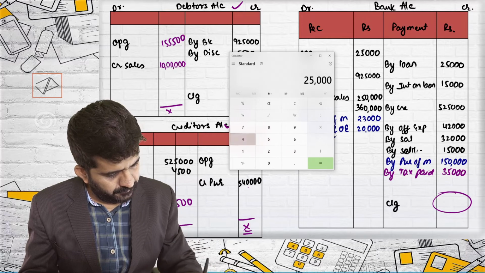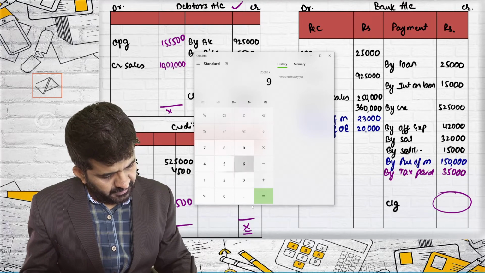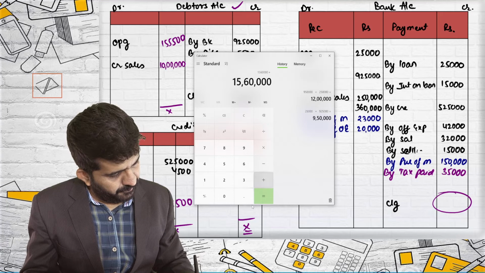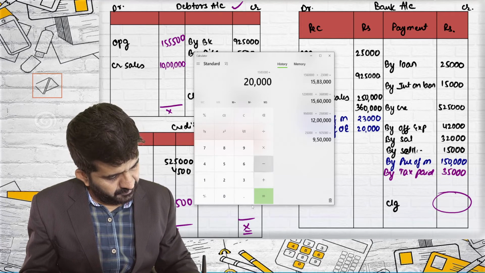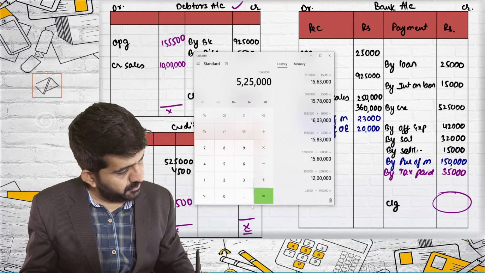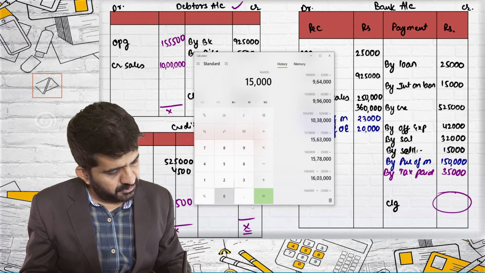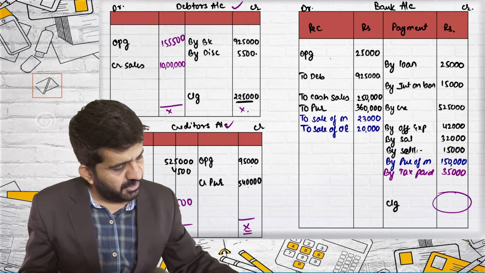25,000 plus 9,25,000 plus 2,50,000 plus 3,60,000 plus 23,000 plus 20,000 minus 25,000 minus 15,000 minus 5,25,000 minus 42,000 minus 32,000 minus 15,000 minus 1,50,000 minus 35,000. Closing balance of cash is 7,64,000.